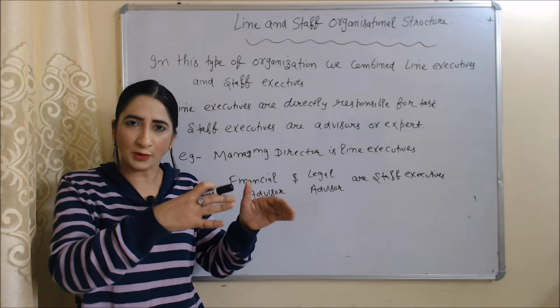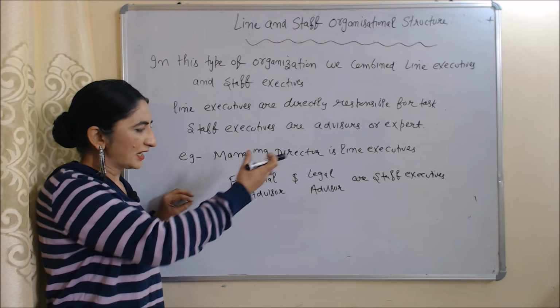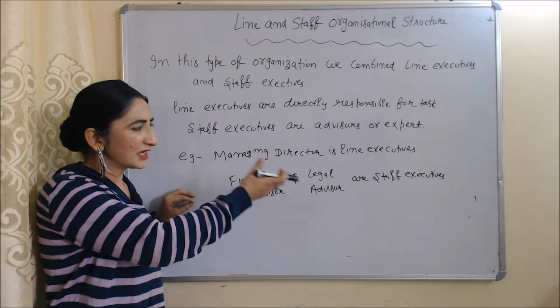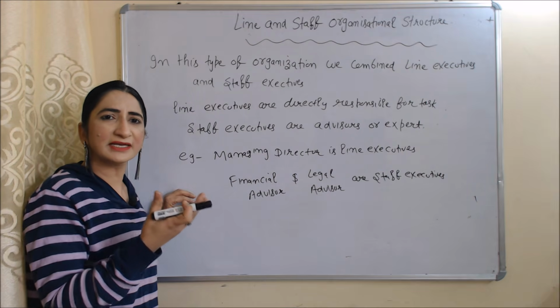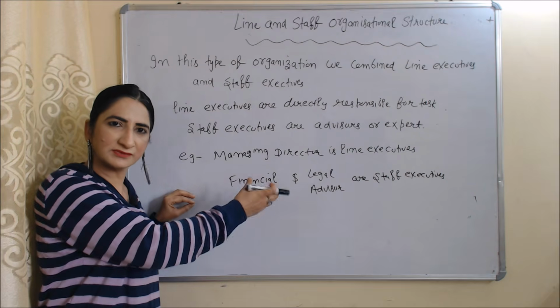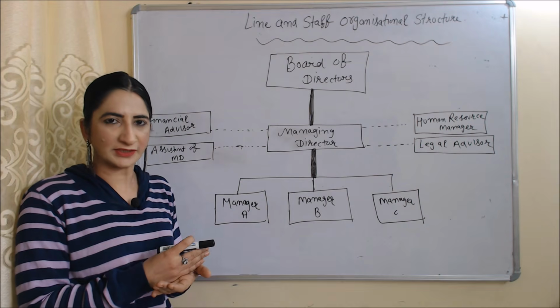they face any problem. For example, managing director is line executive and financial advisor and legal advisor are staff executives. If managing director needs any advice related to finance and legal matters, then he can discuss with them. Now we will see diagram of line and staff organization.